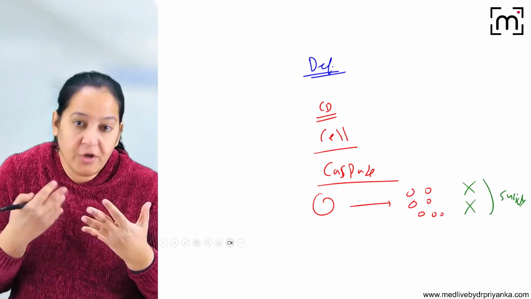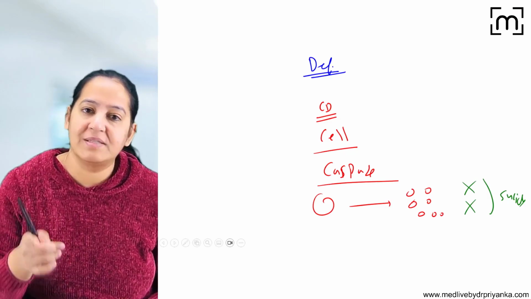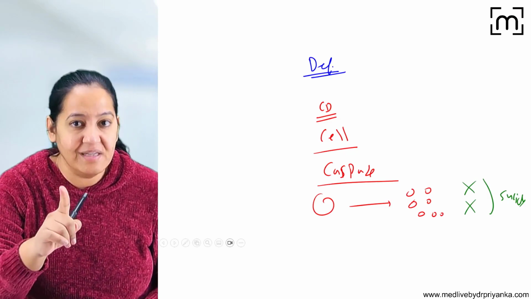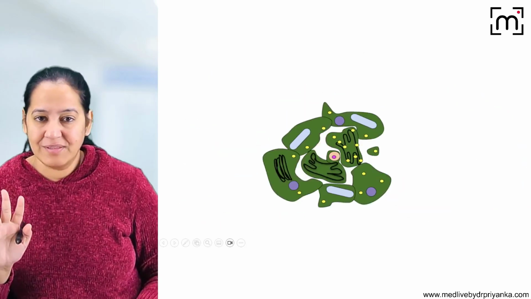So try to frame it in your own words. I never learn pathology. I just understand it and frame it in my own words, and I can get the gold medal as well as distinction. Got my point? So this is the way. You can draw the diagram also.